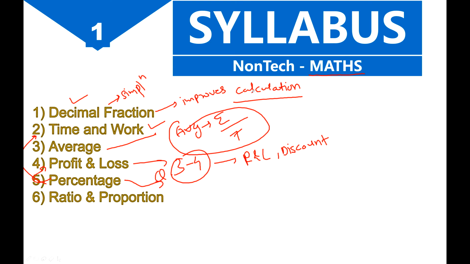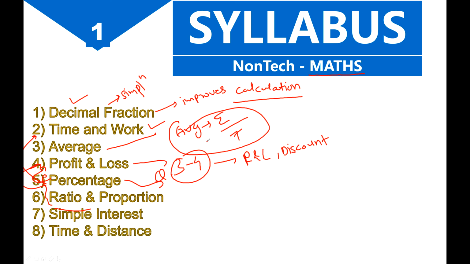Then you have another chapter that is basic and important for you, that is your ratio. These two chapters are very important because the application of these two chapters is in all the things that you may face. So again, ratio and proportion is very important. Then you have simple interest and time and distance.